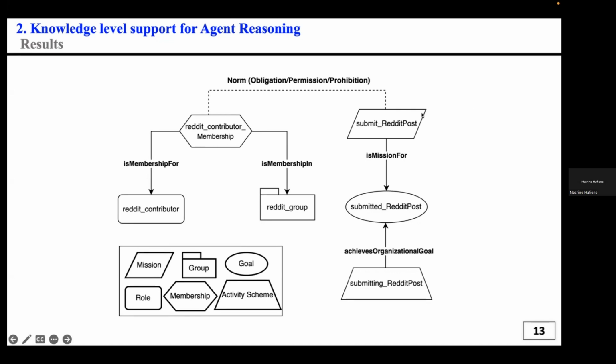When she commits to that mission, she follows the plan outlined in the submit Reddit post activity scheme to achieve the submit Reddit post goal. So after using the structure and organization ontology and the coordinated activity ontology, as a result, we have the creation of this process.